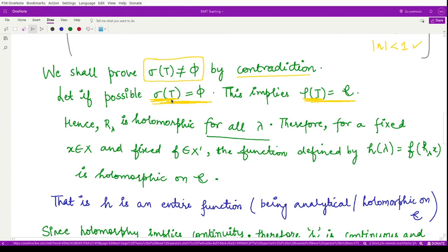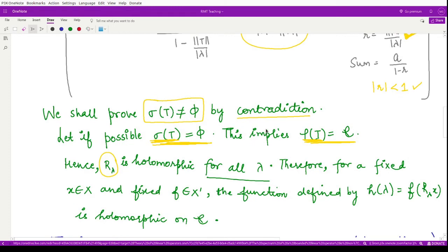So in this case, because we are assuming the spectrum to be empty, the resolvent set is the whole of the complex plane. Because the resolvent set is the whole of the complex plane, we may say R lambda is holomorphic for all lambda, right? This is according to the definition of a holomorphic operator.